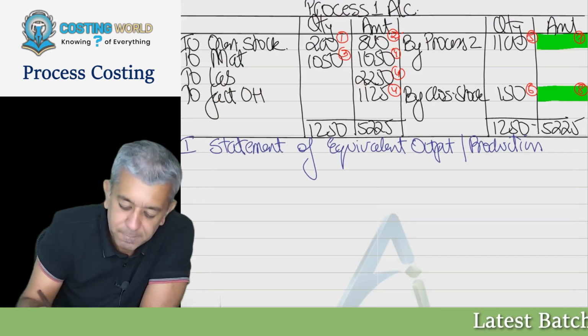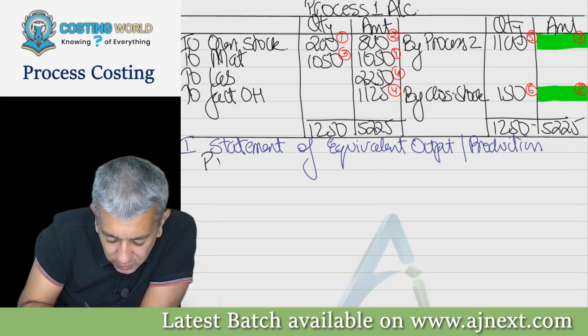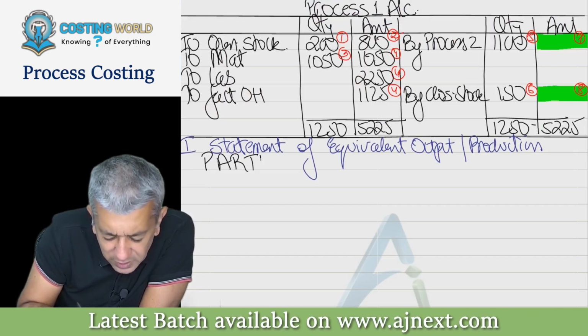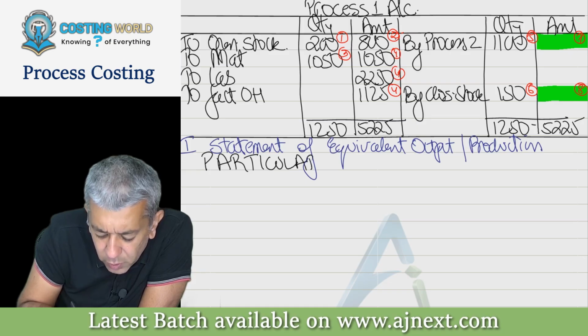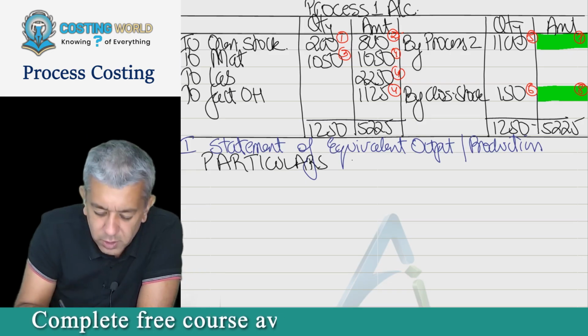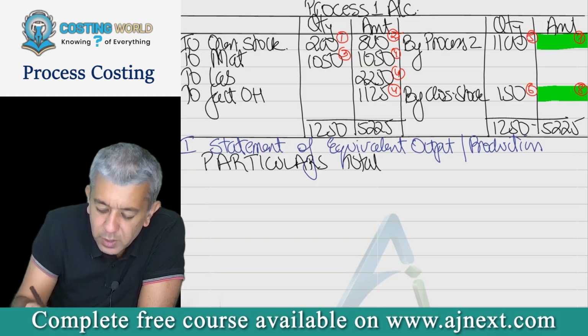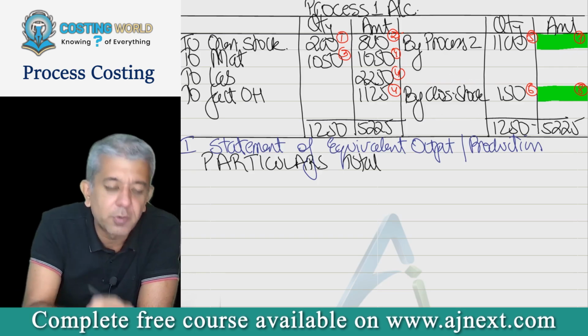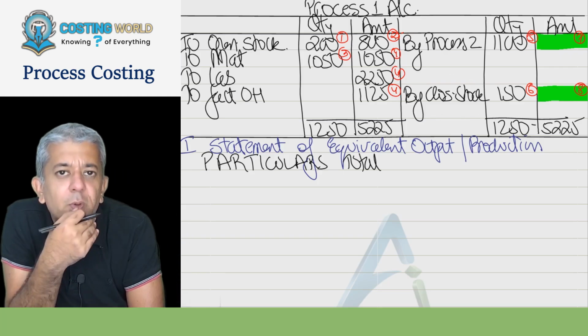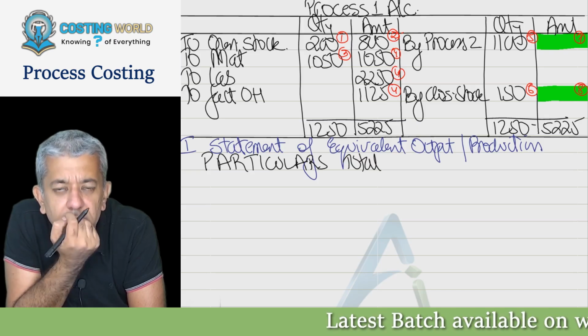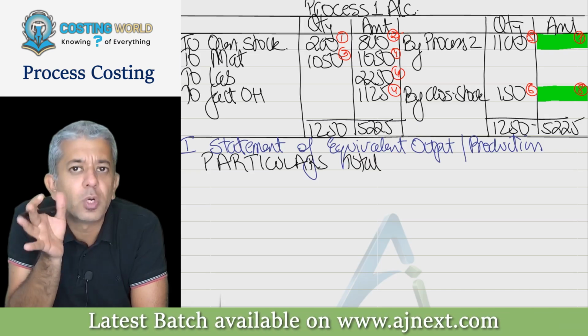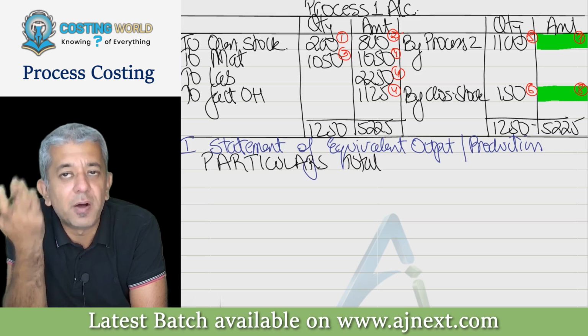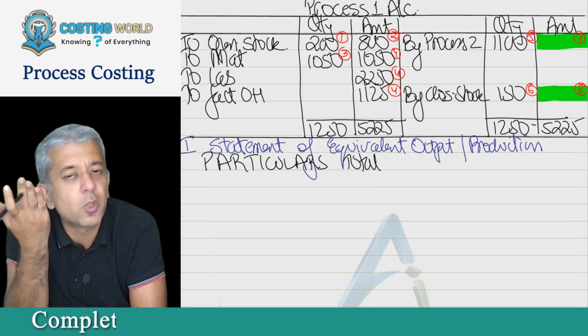Now see, in this statement, I'm telling something very basic that I told you all in cost sheet also. One particulars column, one total column, and see now. This is my closing stock of WIP. Closing stock of WIP will get valued at cost.